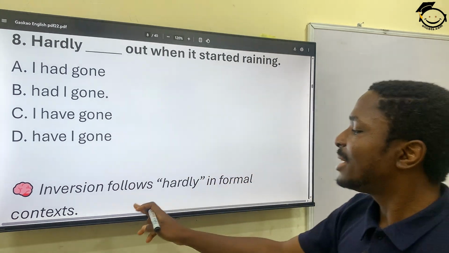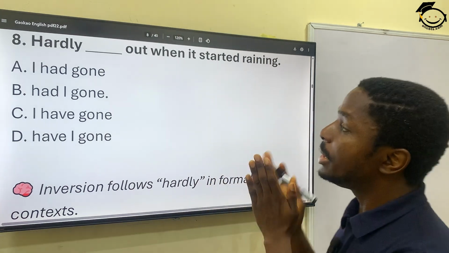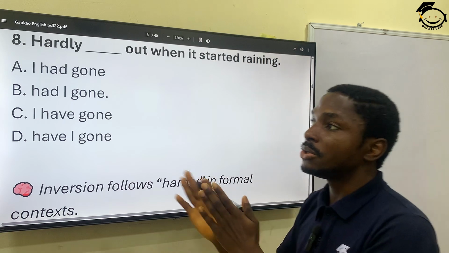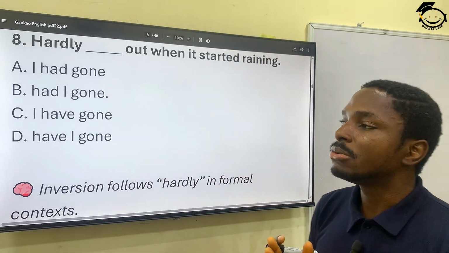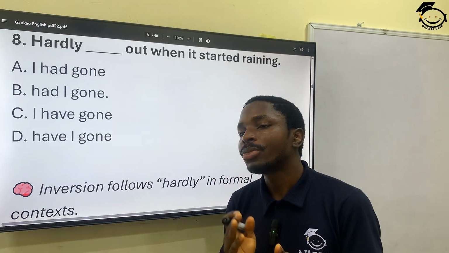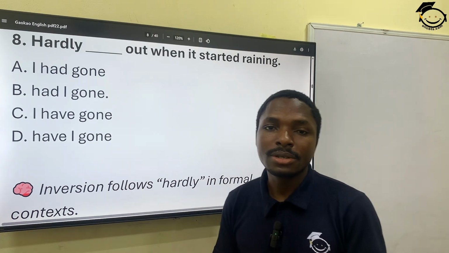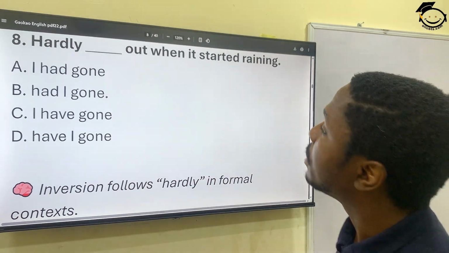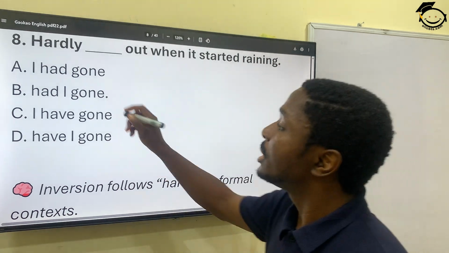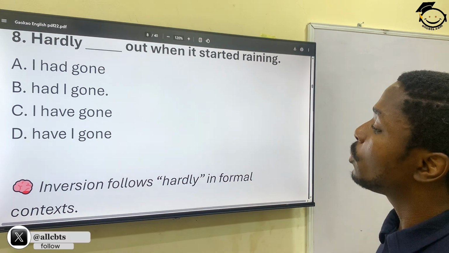Now, inversions follow hardly in formal contexts. Because we are going to see some other questions like this in these 40 questions, I'm going to make another video detailing inversions. Very, very critical. So hardly had I gone out when it started raining. The correct option would be B. Then question number 9.